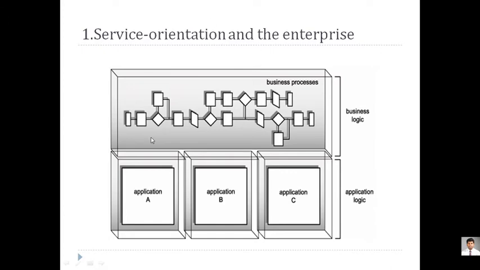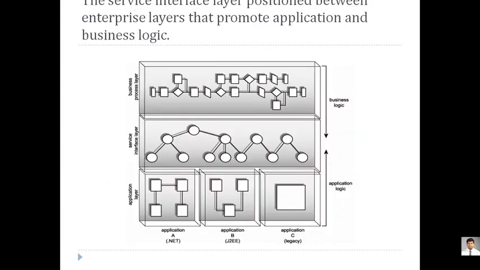So this is a diagrammatic representation where you will find the different applications are integrated together by the business process, and this is called business logic, which is processed by the business. The application that an application developer has developed is called application logic. So there are two types of logic implemented in enterprises: one is business logic and another is application logic. Now the service interface layer is positioned between the enterprise layer and the application and business logic.